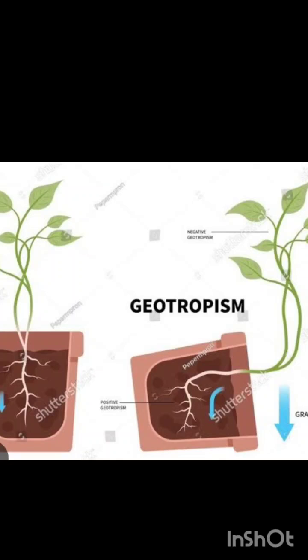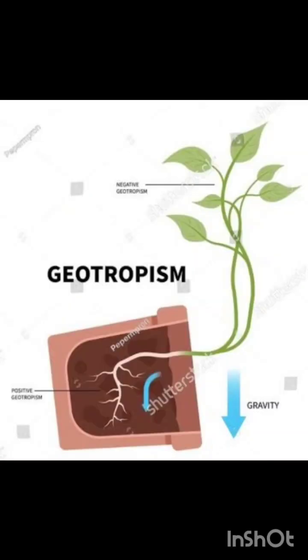We can observe that the root is growing towards the gravity of the earth. We all know that earth has gravity. What is gravity? The earth attracts everything on its surface towards its center. It is called gravity. In this picture we can see that the root of the plant is showing positive geotropism.